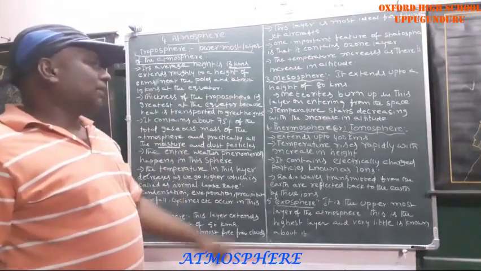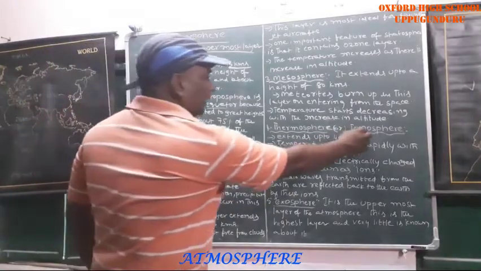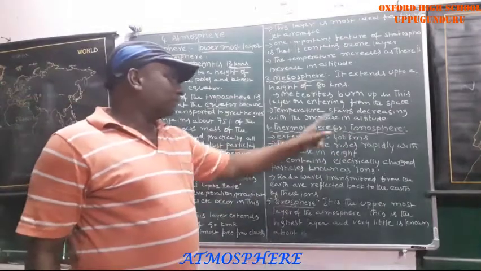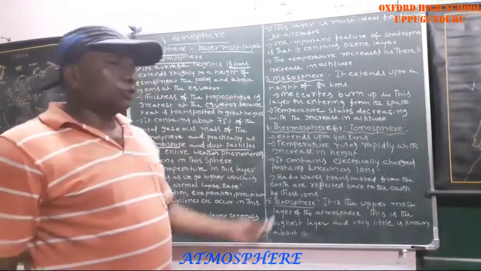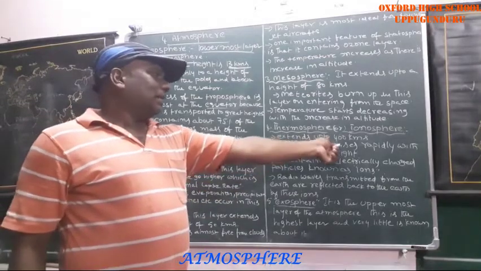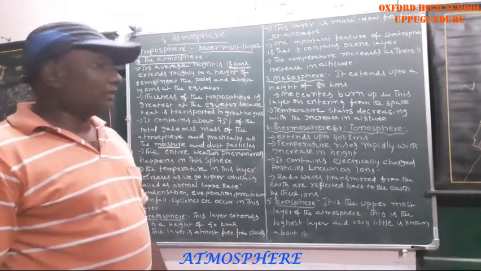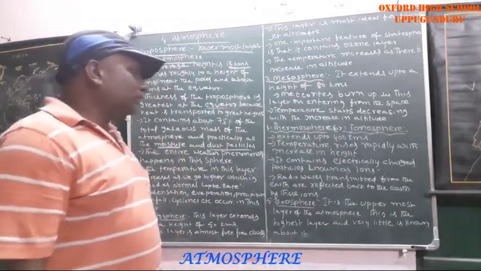Next, thermosphere. Thermosphere is also called ionosphere. Which sphere is also called ionosphere? Thermosphere. It extends up to 400 kilometers, that means the average height of the thermosphere is 400 kilometers.